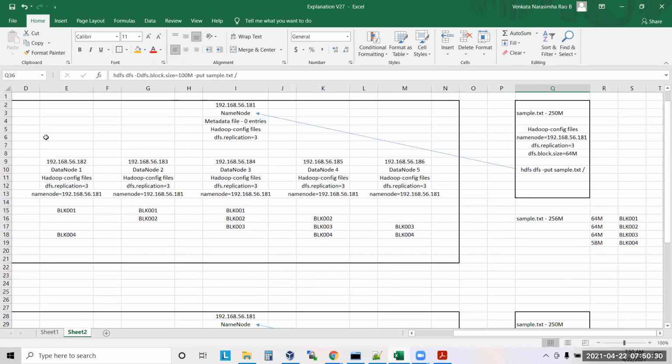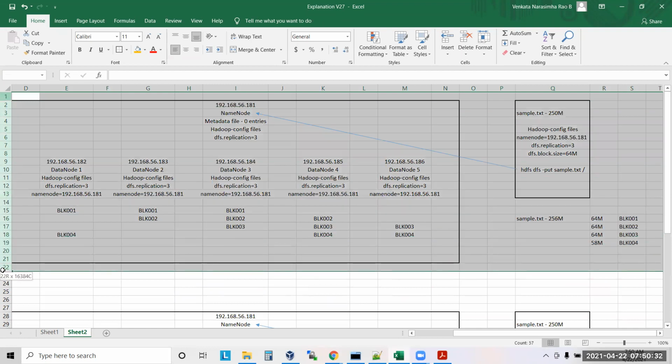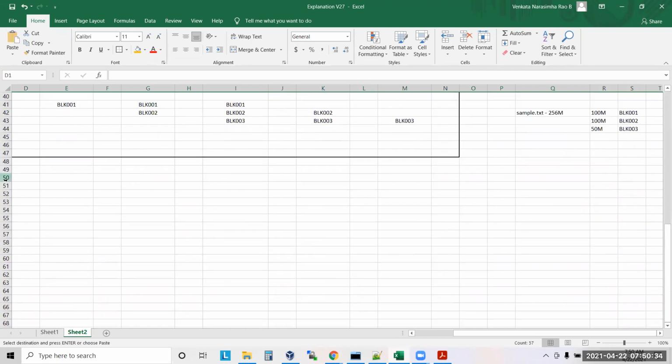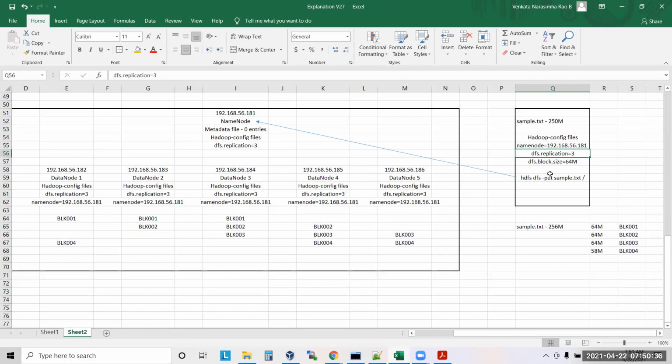Now I'll take one more example. Here I'm saying -D dfs.replication equal to 4. I can put any number, right? Yes.